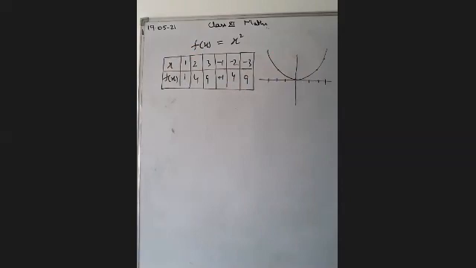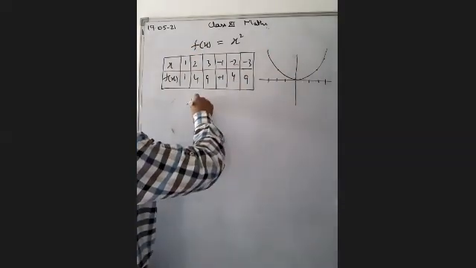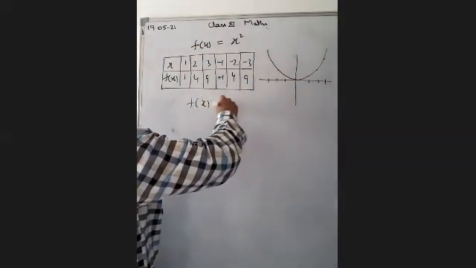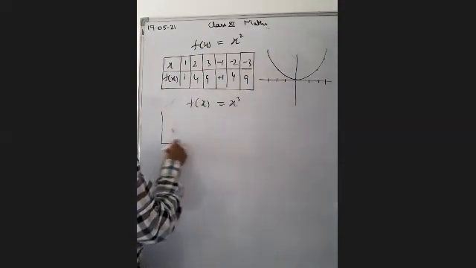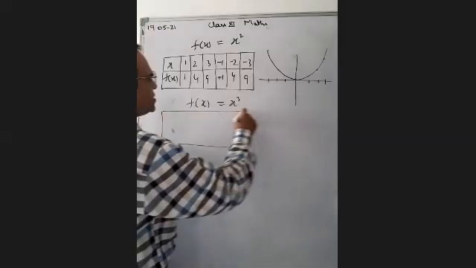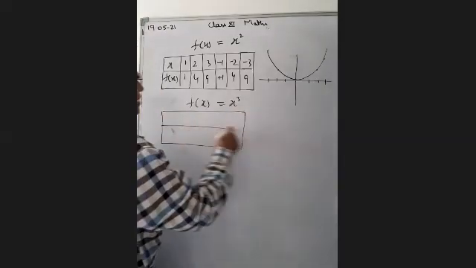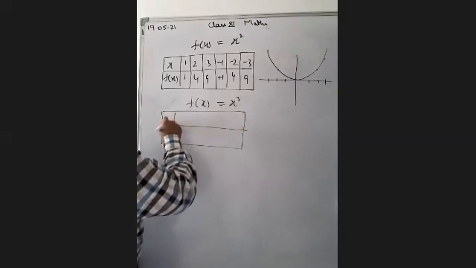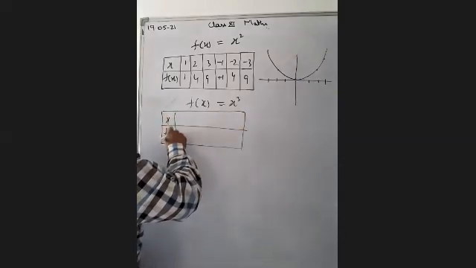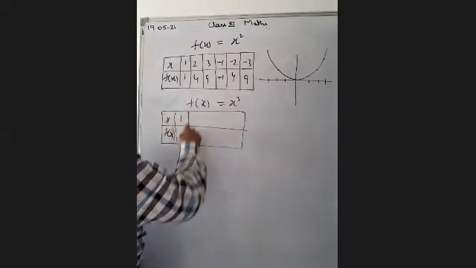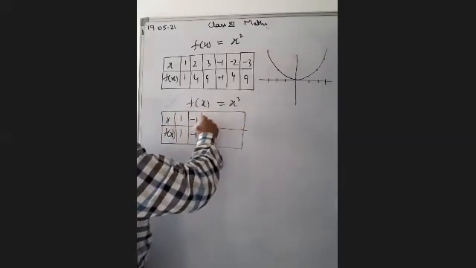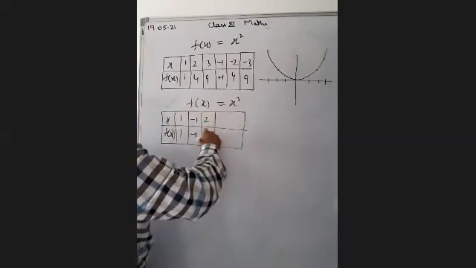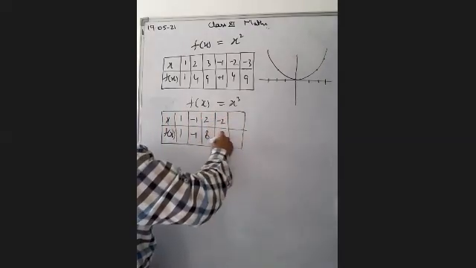If we want to draw the cubic polynomial, f(x) is equal to x cube. In a similar way, first of all, we will try to find some points. If we put different values of x, we will get different values of f(x). If we put 1, we will get 1. But in case of -1, we will get -1. If we put 2, we get 8. If we put -2, we get -8.